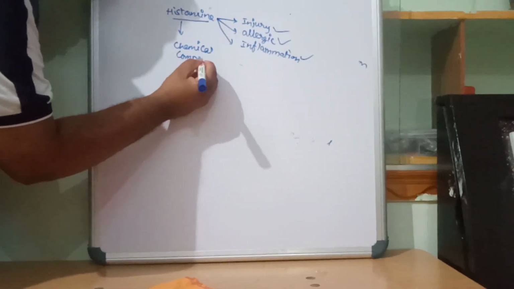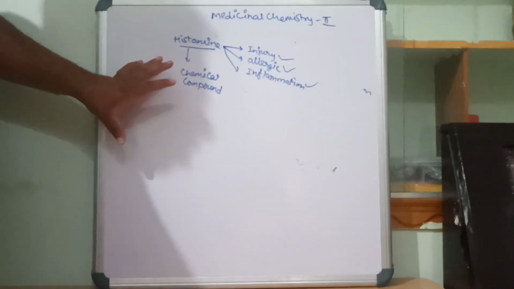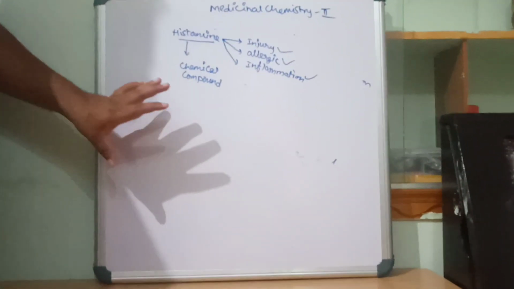Now what is this chemical compound? What is its structure? Since we are dealing with medicinal chemistry, the chemistry part is also very important.